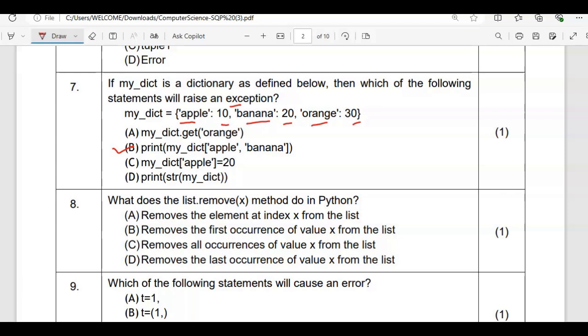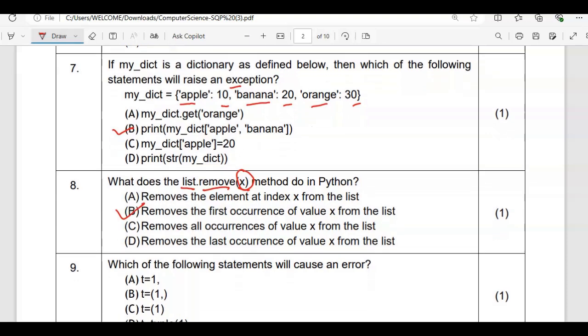What does the list remove method do in Python? So list is the name of the list variable. Remove is a function and it is going to remove the value x. Remove the element at index x from the list. Okay. Remove the first occurrence of the value x from the list. Actually, this is the correct one. The reason is because if suppose this value is coming multiple times, it is not going to remove all the occurrences of that value x. It is actually going to work with respect to the first value. So remove the first occurrence of value x from the list. So this is the correct answer.